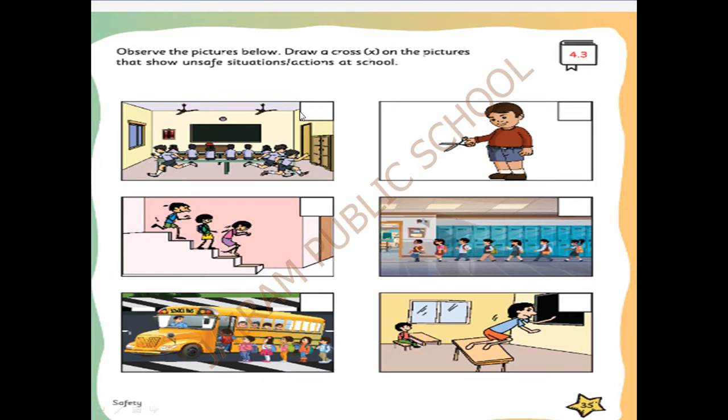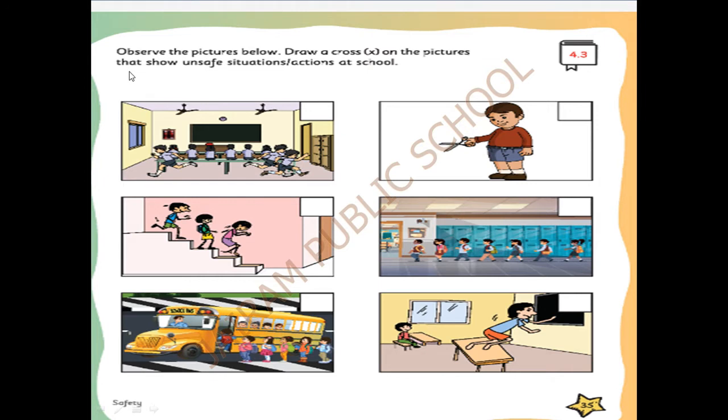Now in your EVS book, take page number 35. Here we have given you many pictures.